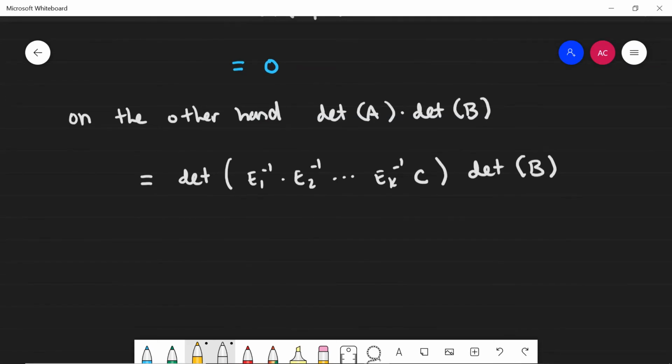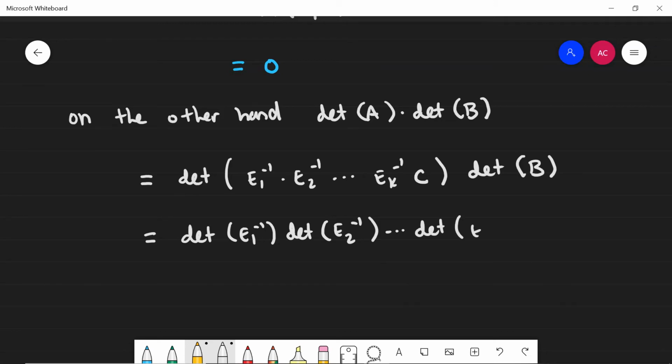Then I can again use the result from the beginning of class to say this is the determinant of E1 inverse multiplied by the determinant of E2 inverse, etc., until the determinant of E sub k inverse, multiplied by the determinant of C, multiplied by the determinant of B.